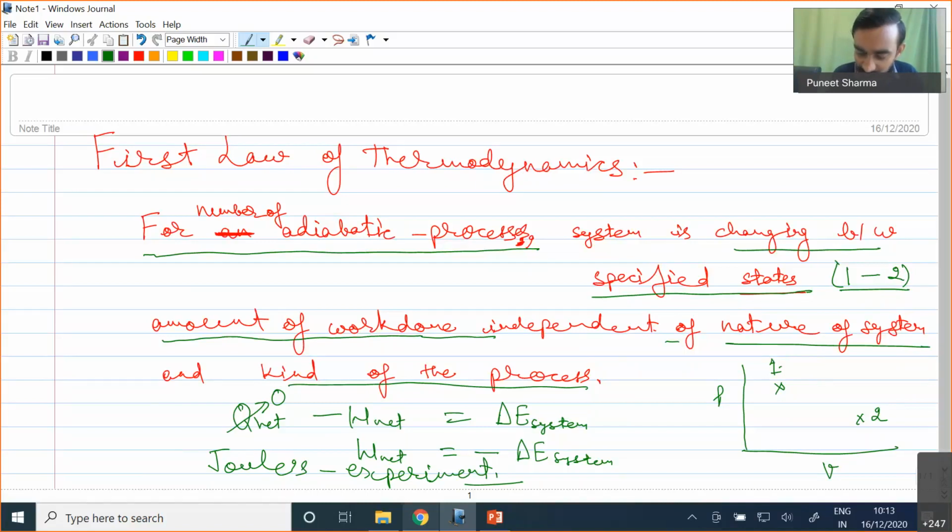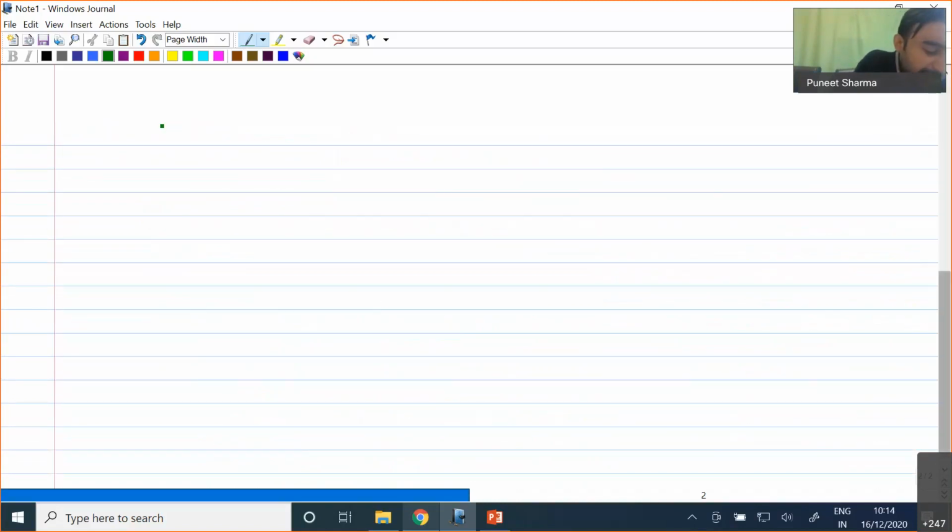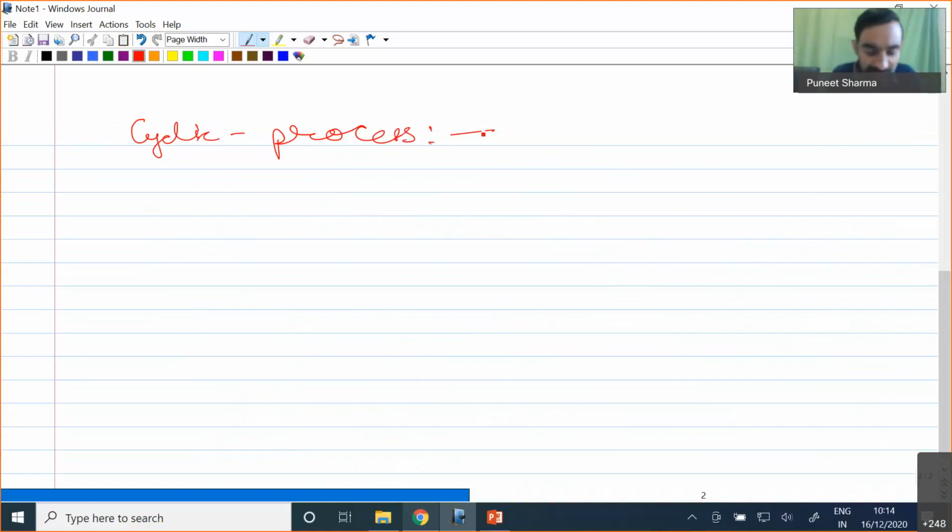Okay, now another statement of the first law of thermodynamics is also there, and that statement is specific to cyclic processes. You already know that if we have a thermodynamic cyclic process, the initial and final energy of the initial and final state of the system will be the same. So because of that, delta E will be equal to 0. So I can simply say that if I have del Q and its cyclic integral, this represents the net amount of heat transfer in a cyclic process.